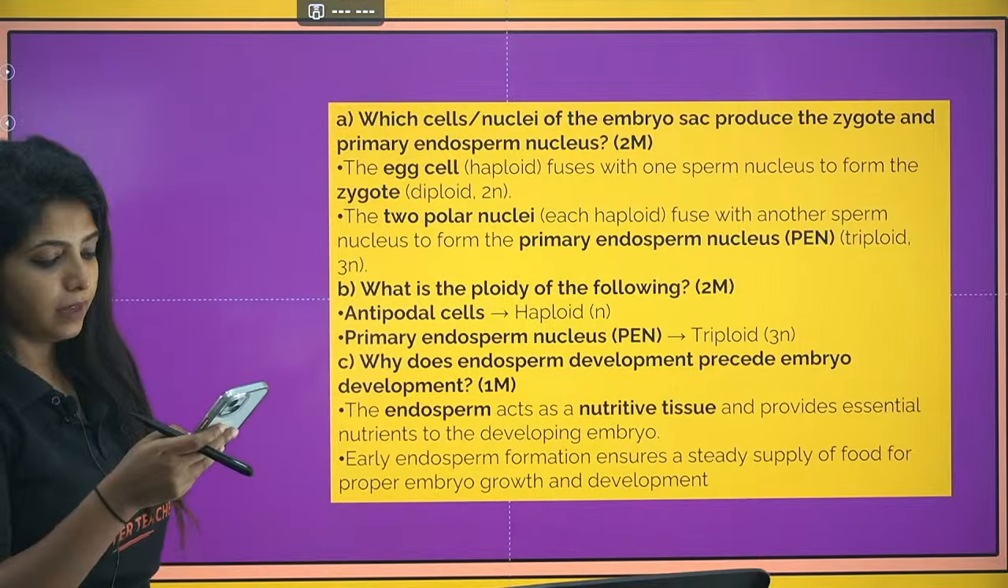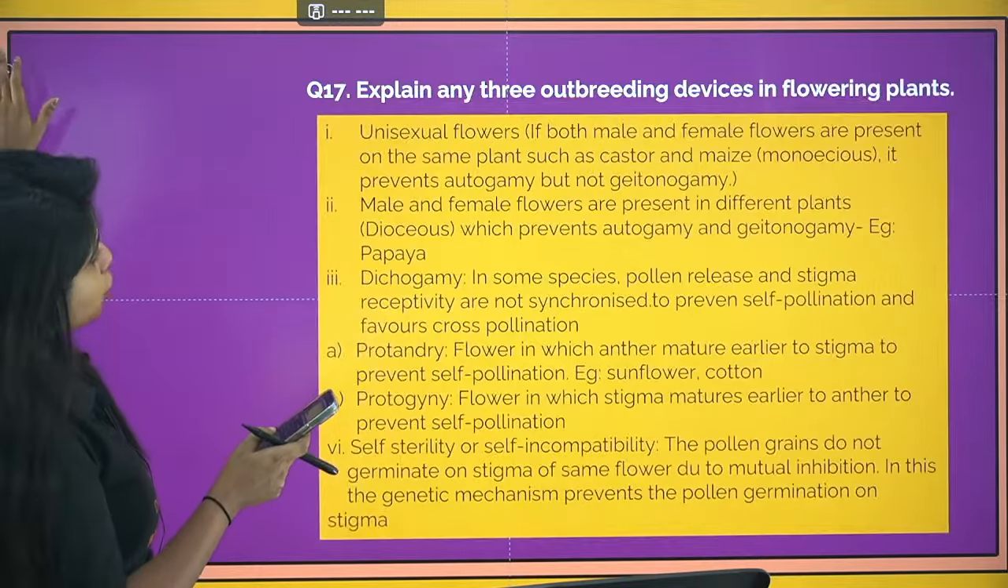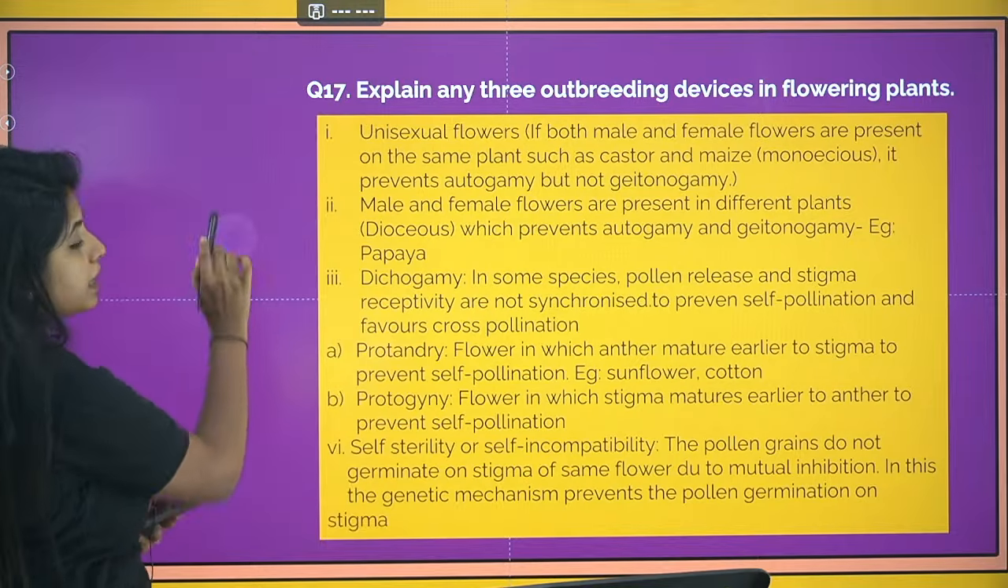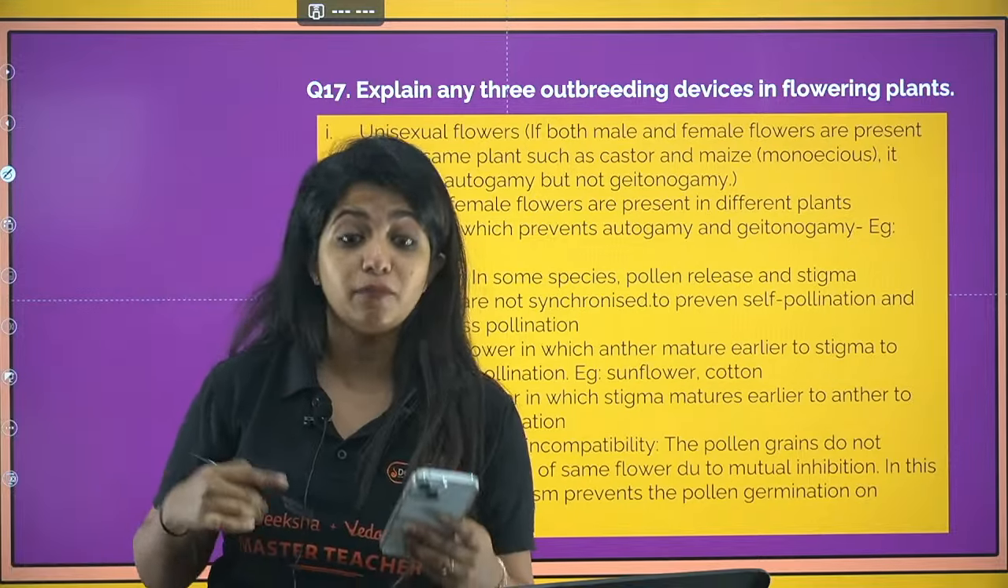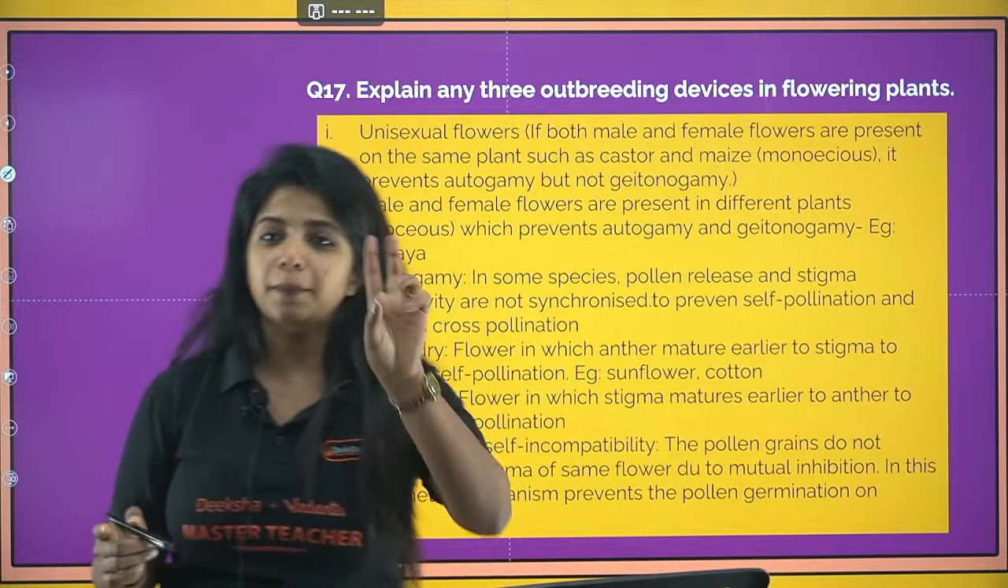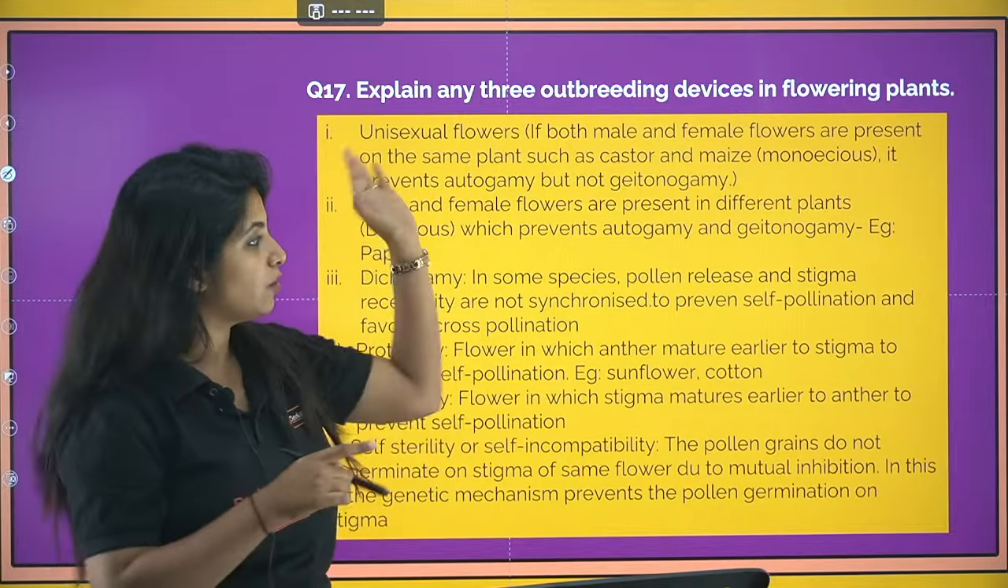Now, going ahead with the next question: explain any three outbreeding devices in flowering plants. What do you mean by outbreeding devices? The ones that do not allow self-pollination to happen. Those are known as outbreeding devices. So in plants, there are three ways to easily remember it. I'm not reading all of it.